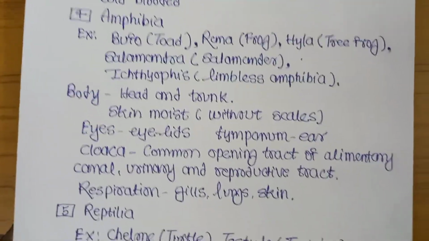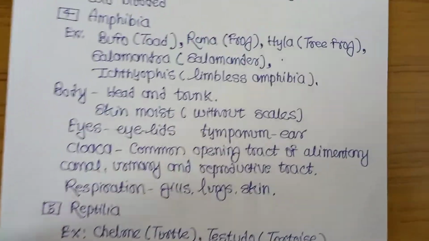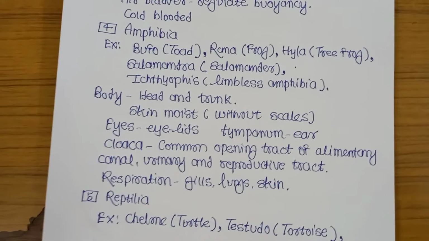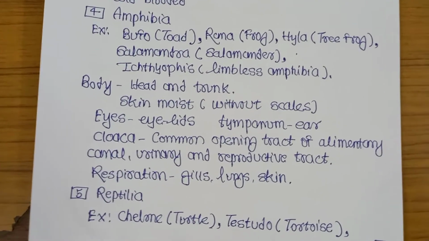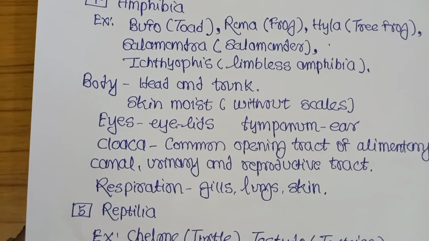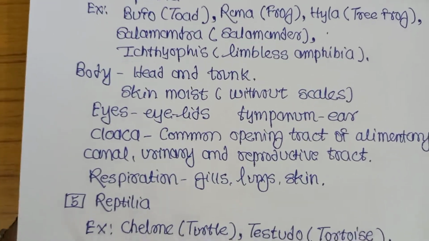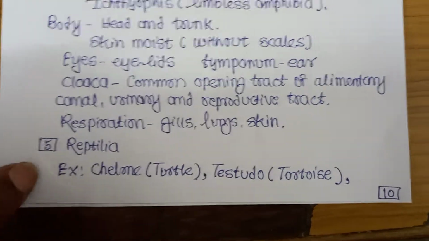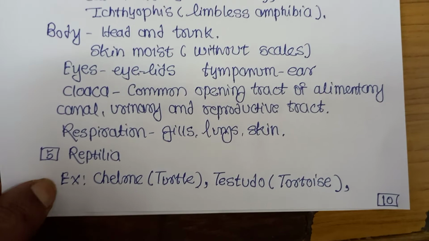Cloaca means what? That is the common opening of which system? Alimentary canal, urinary bladder, reproductive tract, all open into a common opening, that is called cloaca. Respiration by gills, lungs and skin. Now the next, Reptilia. Example: Chelone, that is turtle; Testudo, tortoise.